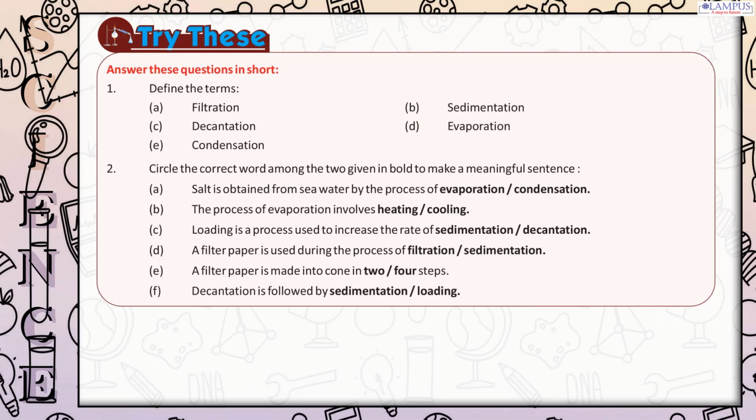E. A filter paper is made into a cone in 2, 4 steps. F. Decantation is followed by sedimentation, loading.